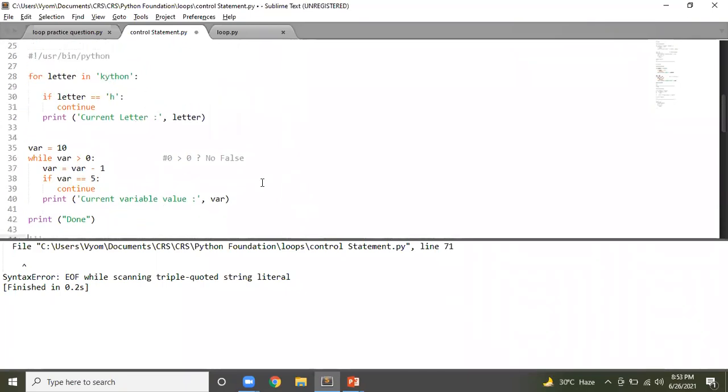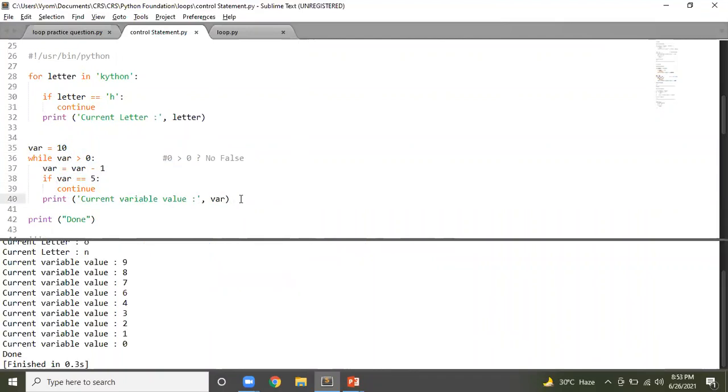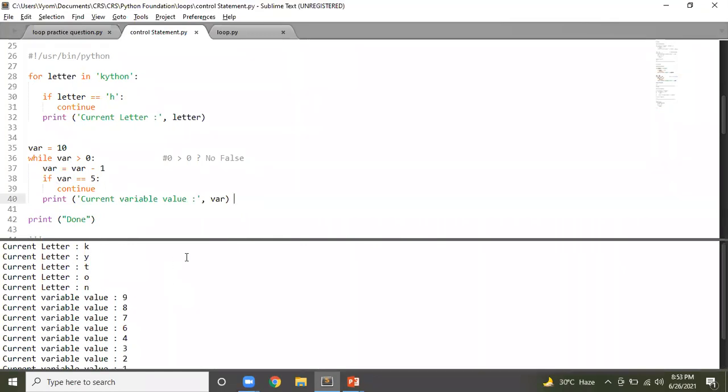Tell me what will be the output. One guy has written the right answer, PYTON, for the first case. But what is the answer for the second case? Correct. He has given the right answer for the second case as well: 10, 9, 8, 7, 6, 4, 3, 2, 1. Because the moment var equals 5, it won't get printed. Apart from that, all the values will get printed.